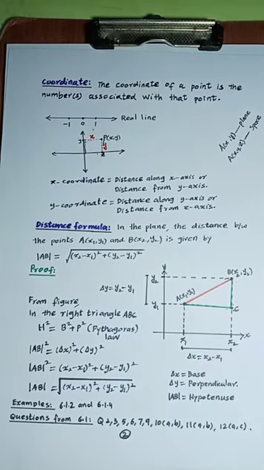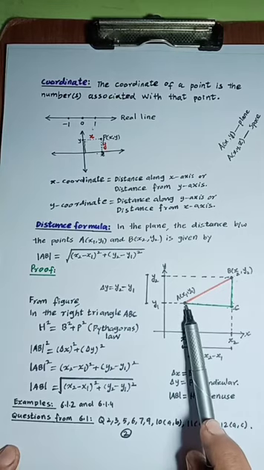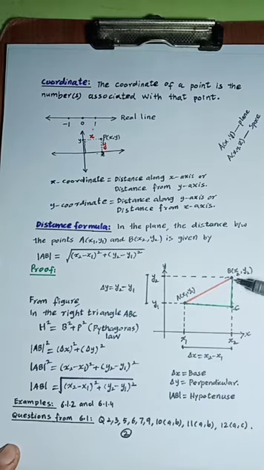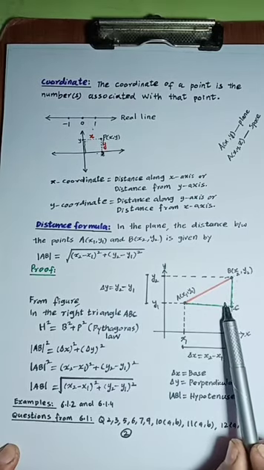Now dear students, to find the distance between A and B, which is the modulus of AB, first we construct a well-known figure of trigonometry, which we call the triangle. First we have to draw a horizontal line from this point A. This is the horizontal line passing through point A, and we draw a perpendicular from point B. The point of intersection of the horizontal line and the perpendicular is C. Thus we have a right angle triangle ABC. Here is a right angle at point C.